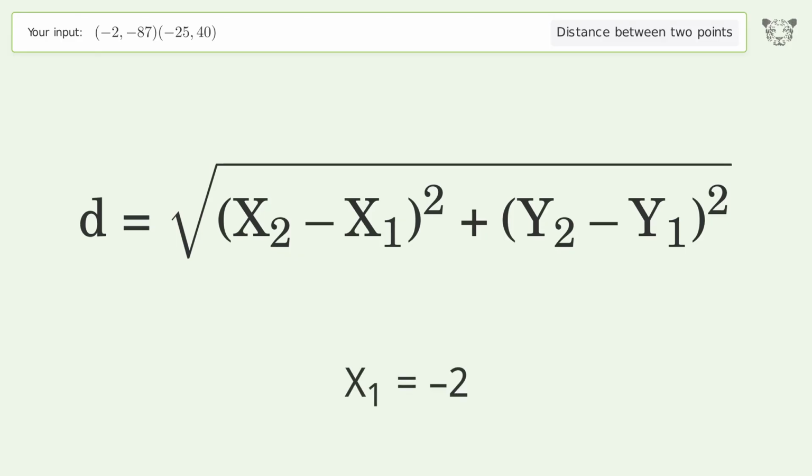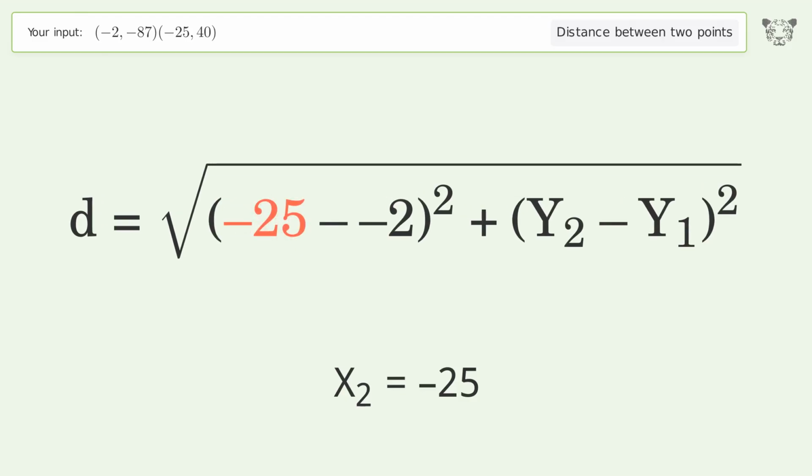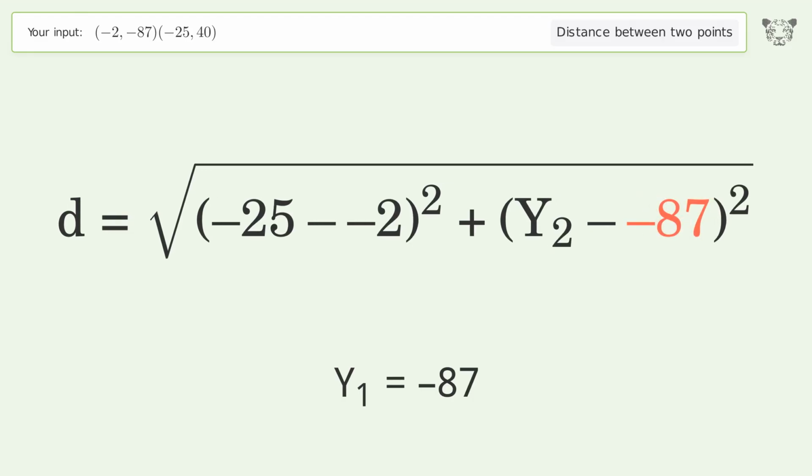x1 equals -2. x2 equals -25. y1 equals -87. y2 equals 40.